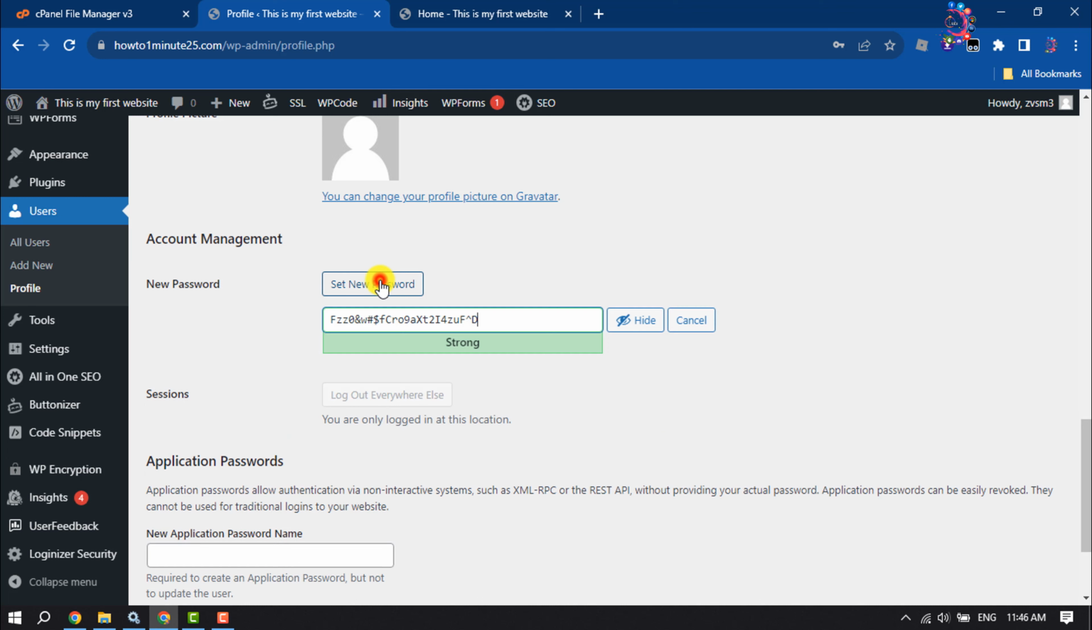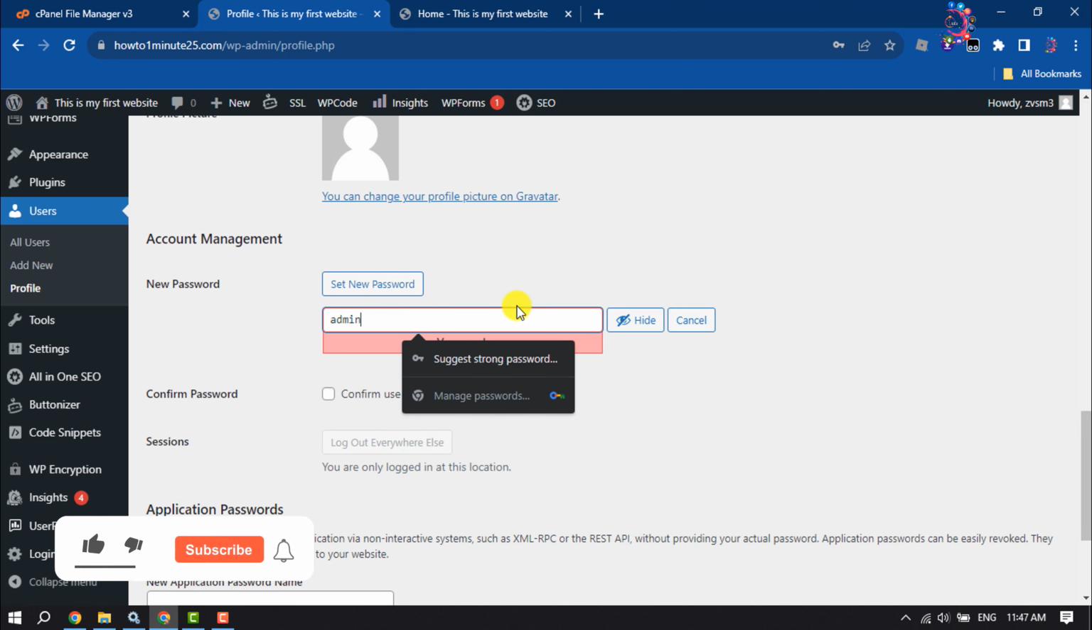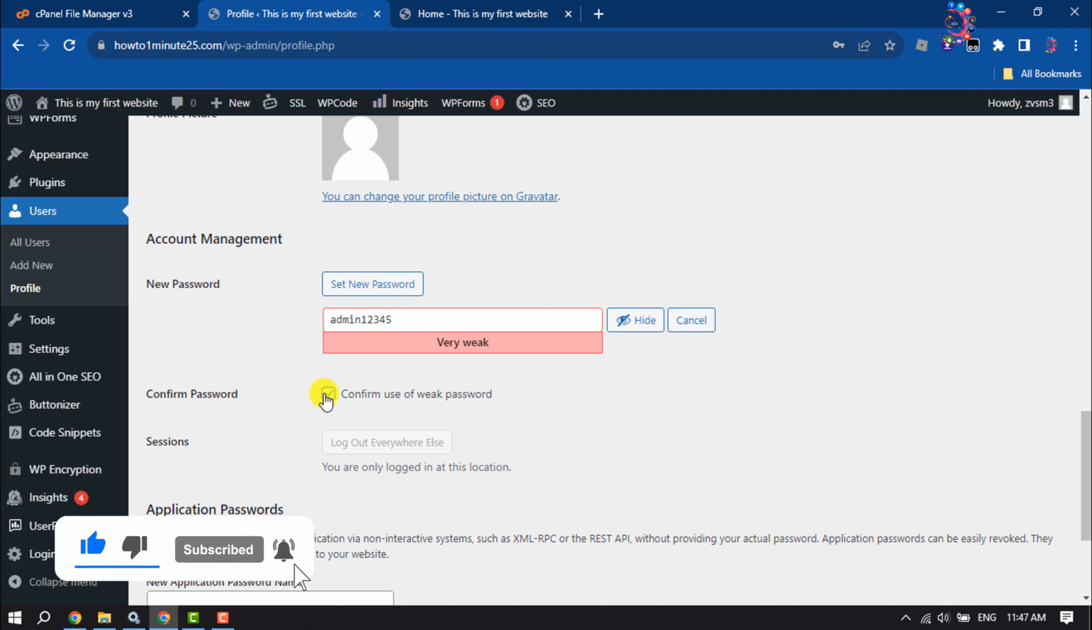So click on it. Now here you will get a generated password. To change this password, simply delete this, and now type a new password here and click on Set New Password.